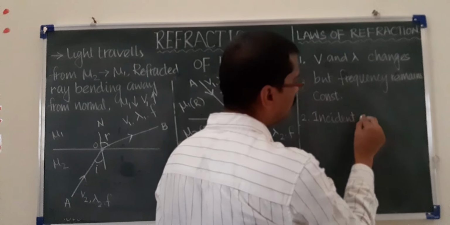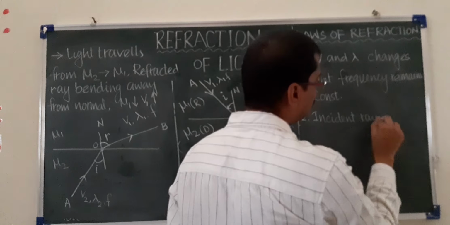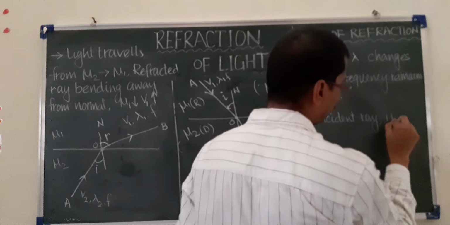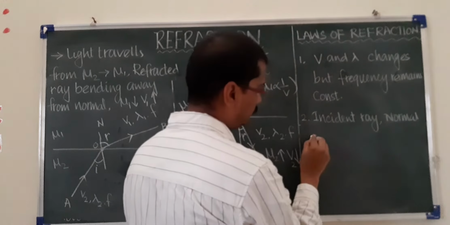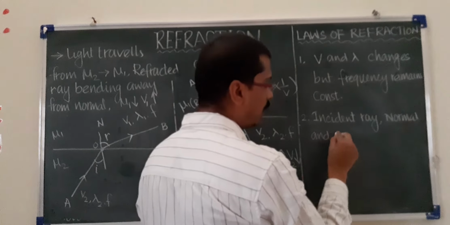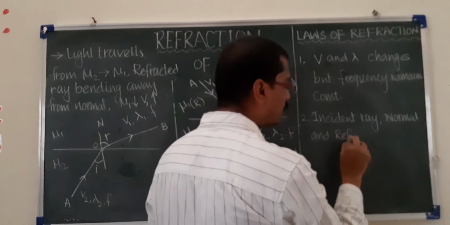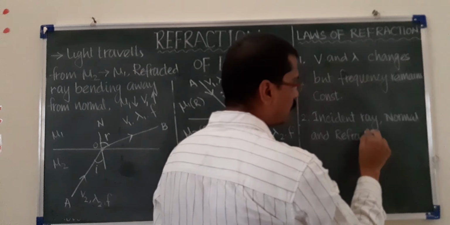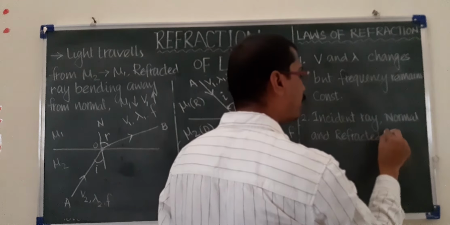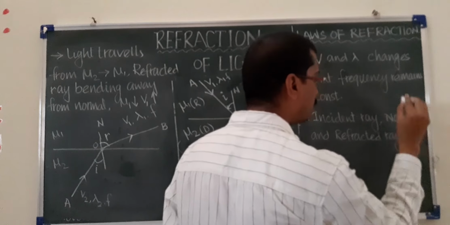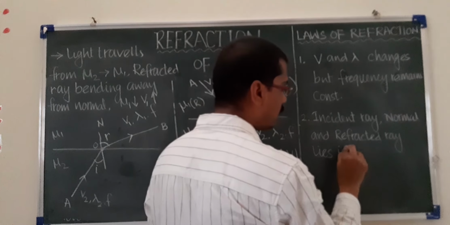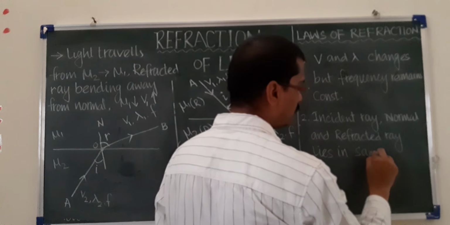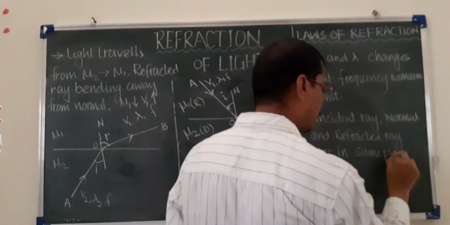The second law: the incident ray, normal and refracted ray lie in the same plane.